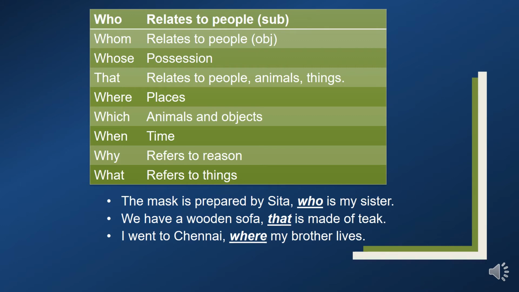As I said earlier, these relative pronouns are used to join two sentences. Here if you see the first sentence, the mask is prepared by Sita, who is my sister. Okay, these two sentences are combined with who. The mask is prepared by Sita and is my sister. These two sentences are combined with the relative pronoun who.